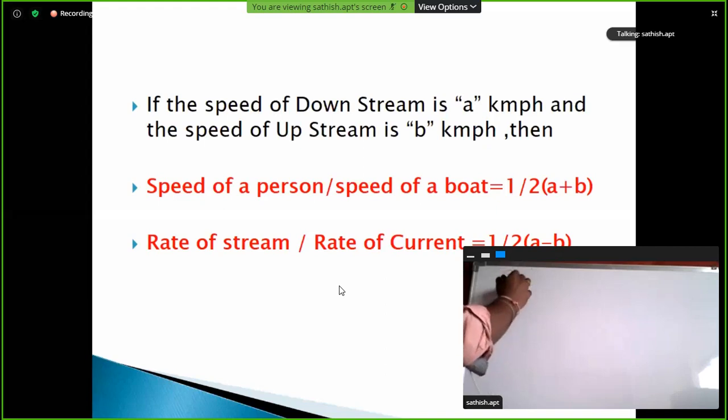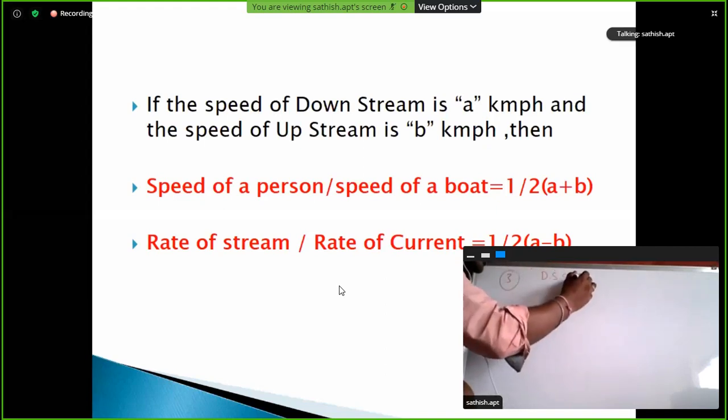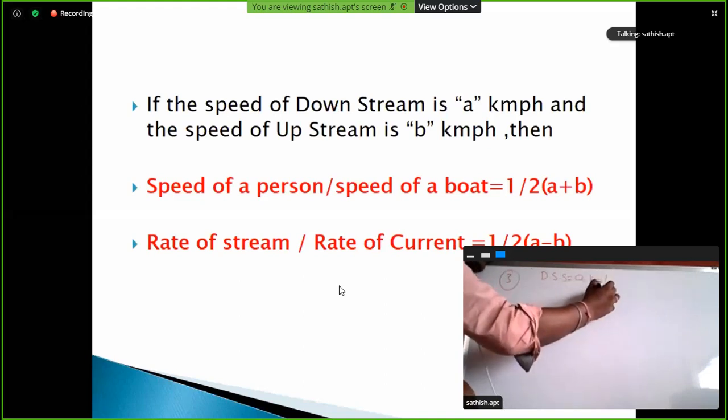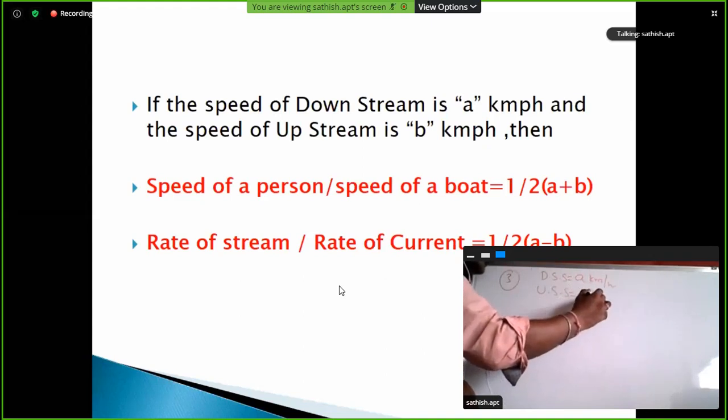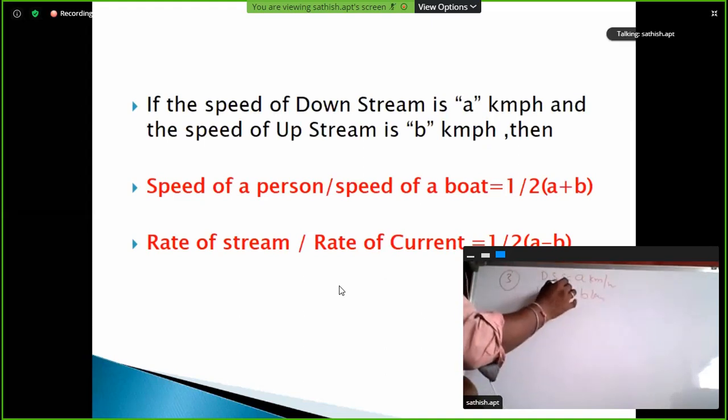Third point. Clear? Here the downstream speed is a kilometers per hour and the upstream speed is b kilometers per hour.